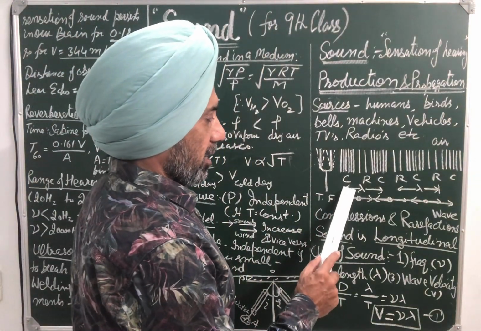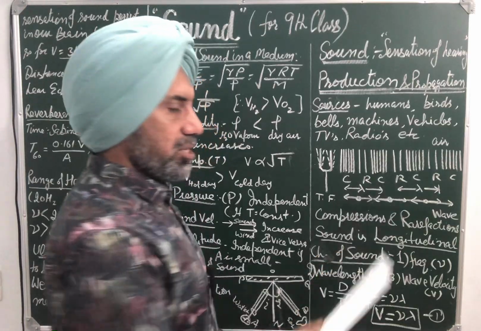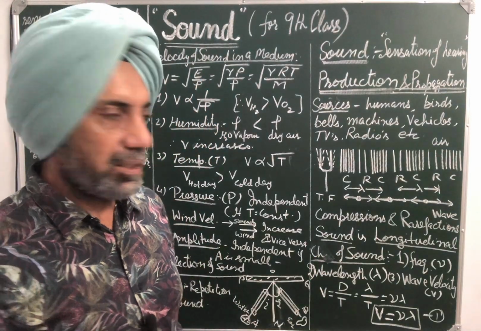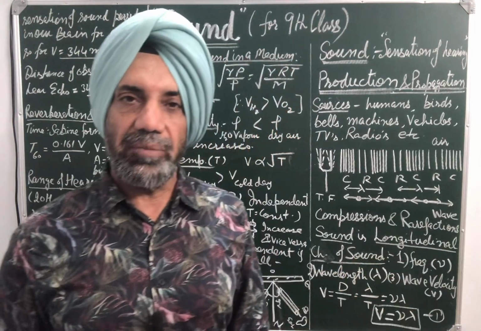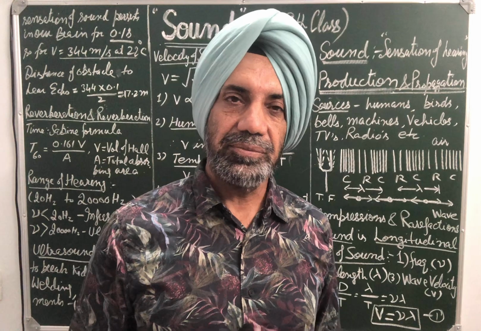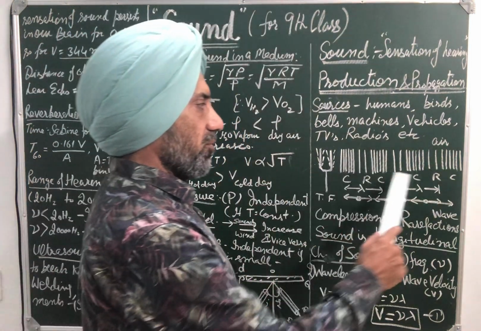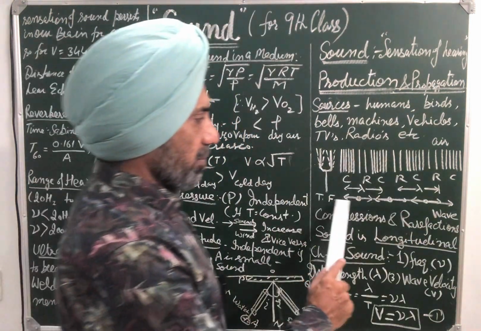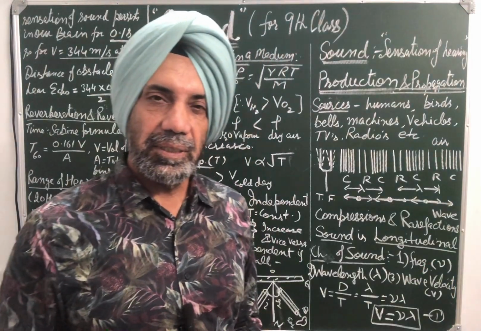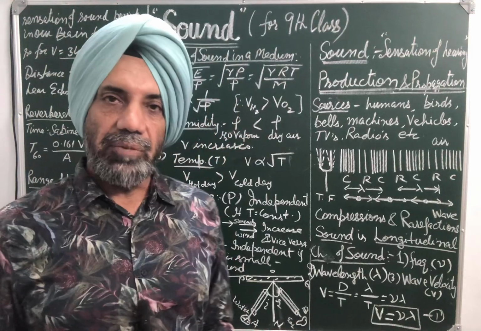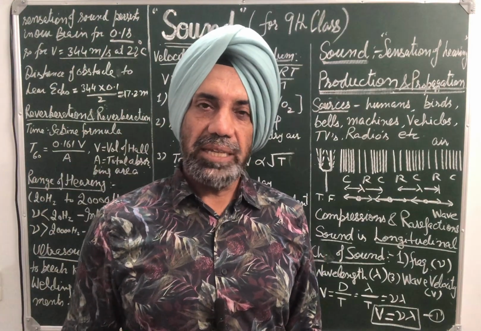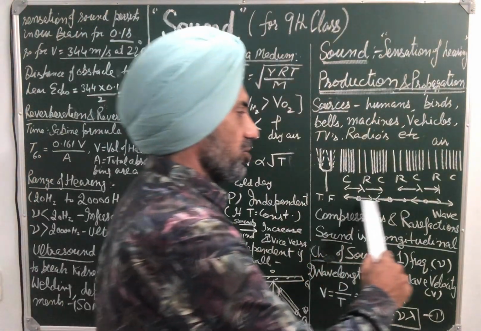The distance between two consecutive compressions is known as one wavelength, or the distance between two consecutive rarefactions is also called one wavelength. So this is a wave, and such a wave is called a longitudinal wave. Why longitudinal? Because particles of the medium vibrate about their mean positions in the same direction as that of propagation of the wave.